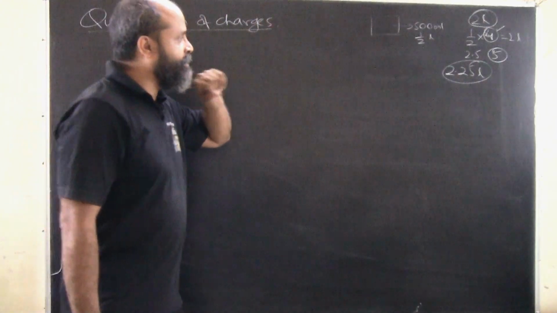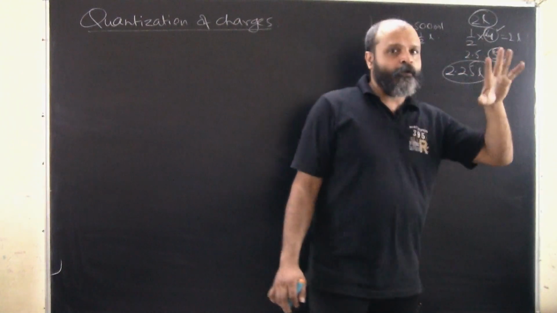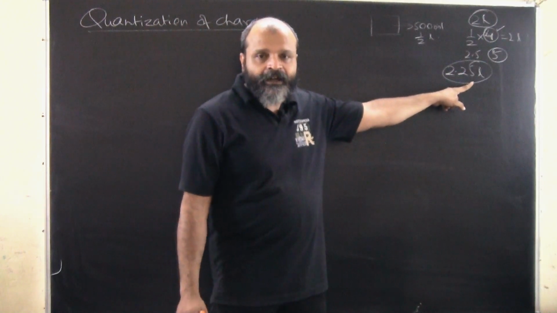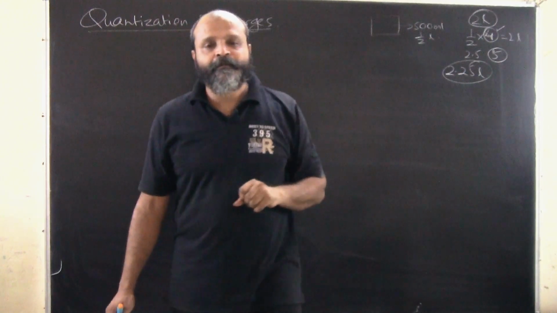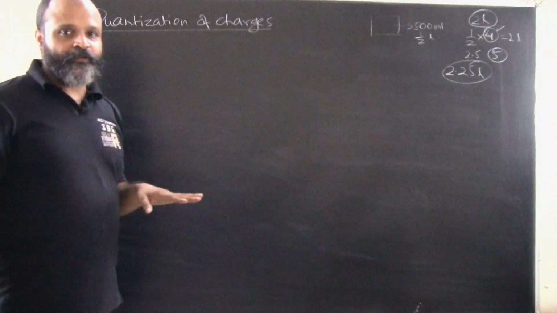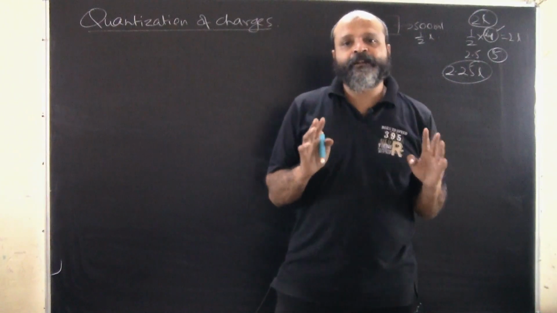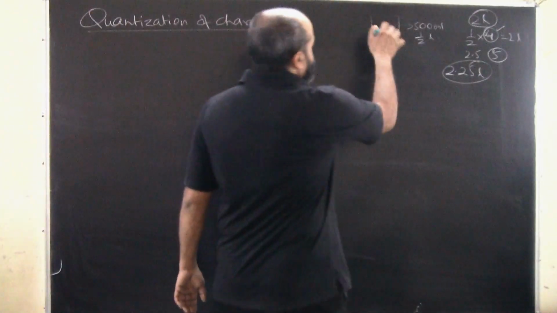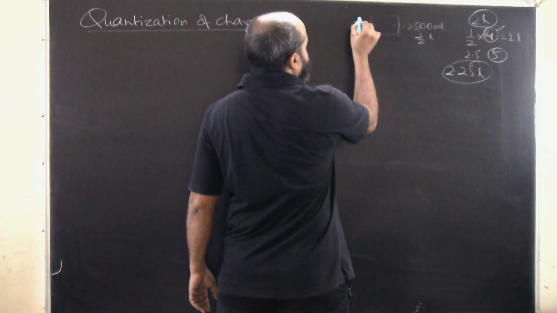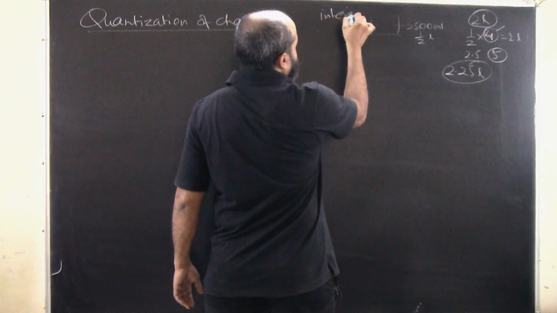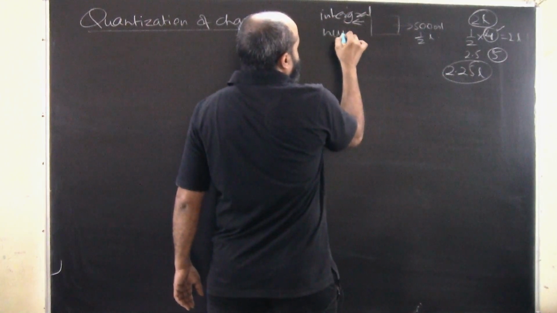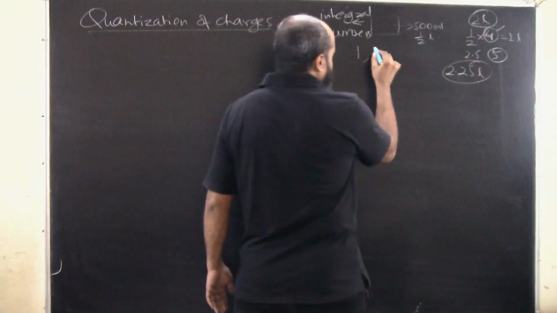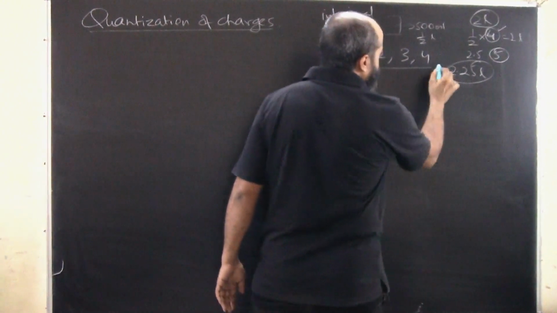No, because 4 packets will make 2 liters, but I cannot have a 0.25 liter milk as a separate packet. What I mean here is that whenever we are talking about quantities, the milk packets that I am purchasing can only be in integral numbers, which can be either 1, 2, 3, 4 and so on and so forth.